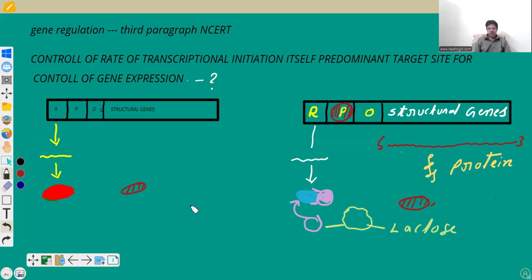In case of gene regulation, in the third paragraph of NCERT, gene regulation in prokaryotes: the control of the rate of transcriptional initiation itself is a predominant target site for control of gene expression. Transcription initiation is a site for control of translation too, because transcription and translation are almost simultaneous. In prokaryotes, transcription and translation occur in a single compartment. There is no demarcation of nucleoplasm and cytoplasm because of the lack of a membrane.